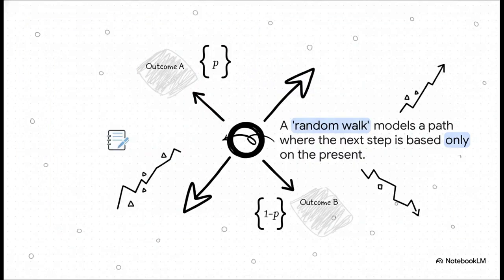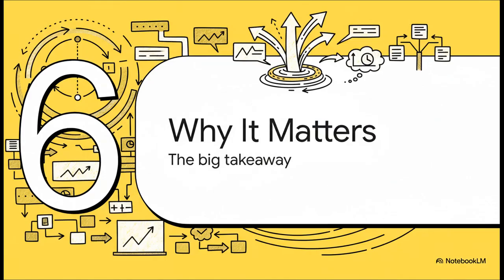And this diagram just captures the idea perfectly. At any point, there's a probability p of moving one way and 1 minus p of moving the other. This incredibly simple model is a cornerstone for understanding things that seem totally chaotic, like the fluctuating path of a stock price, the spread of a disease, or even how molecules spread out in a gas. So we've gone from a simple idea to predicting long-term outcomes for all sorts of systems.